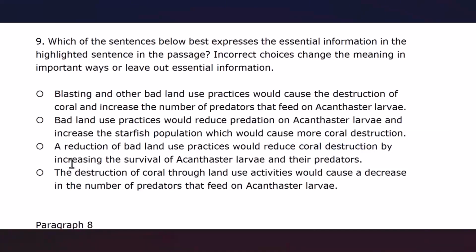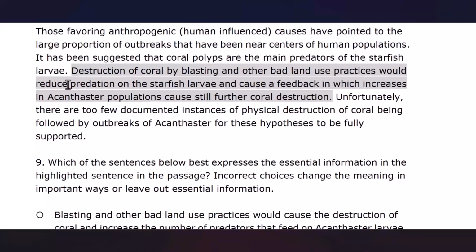But this simultaneous increase in the survival of both acanthaster larvae and their predators is problematic. Since, according to the highlighted sentence, as a result of reduction in predation on the starfish larvae, or equally a reduction in the number of predators feeding on the starfish larvae, we have an increase in the number of acanthaster larvae or acanthaster populations.